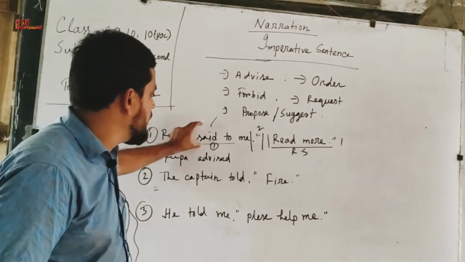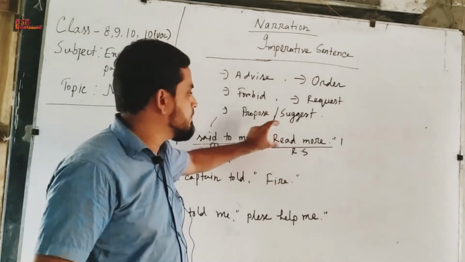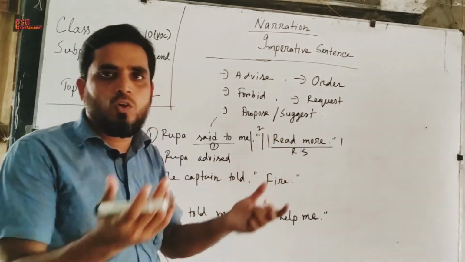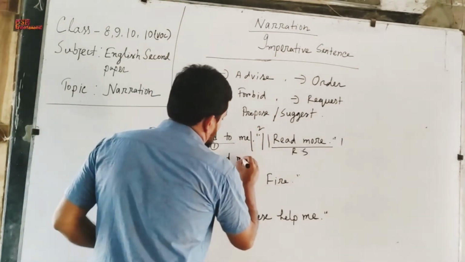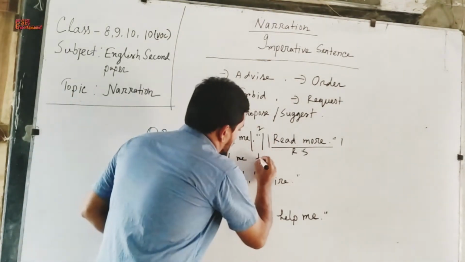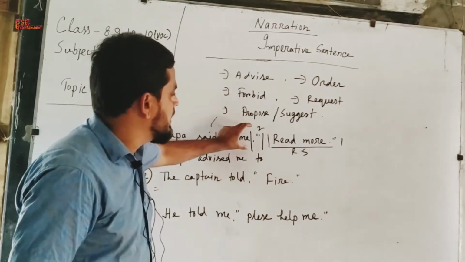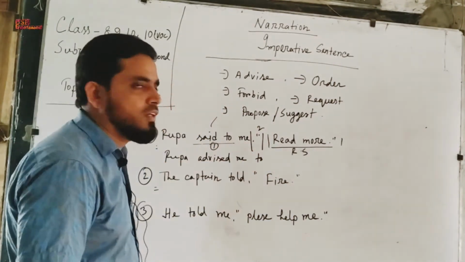So said to will convert to advised if the imperative sentence indicates advice. So, Rupa advised me. Inverted comma we will change to infinitive to.